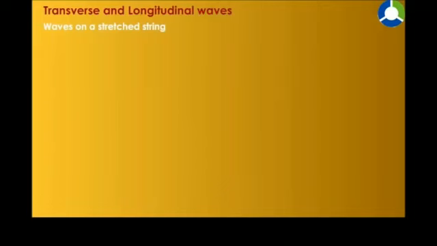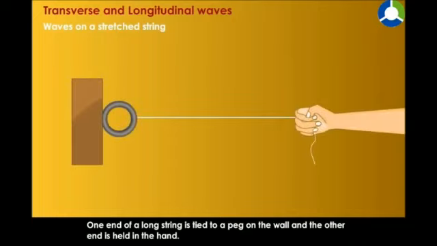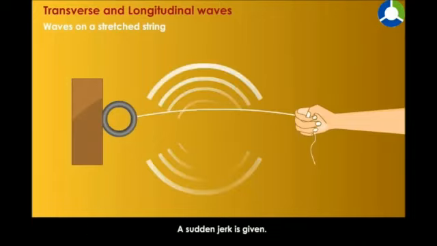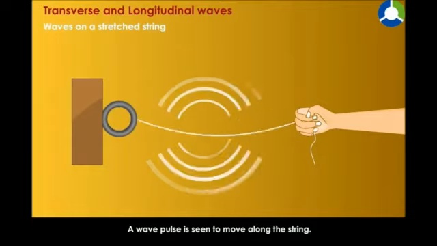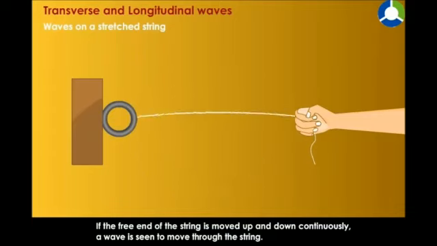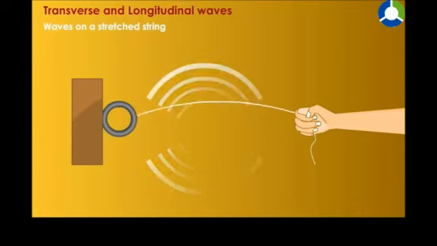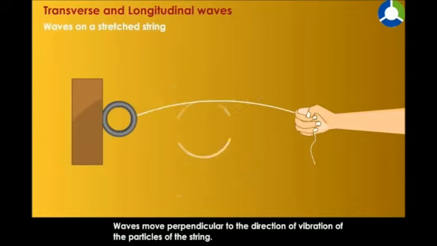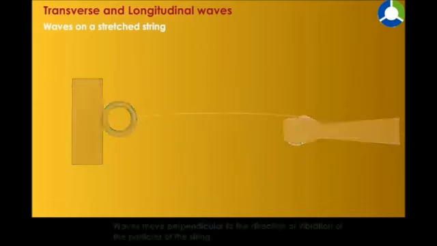Waves on a stretched string. One end of a long string is tied to a peg on the wall and the other end is held in the hand. A sudden jerk is given. A wave pulse is seen to move along the string. If the free end of the string is moved up and down continuously, a wave is seen to move through the string. Waves move perpendicular to the direction of vibration of the particles of the string.